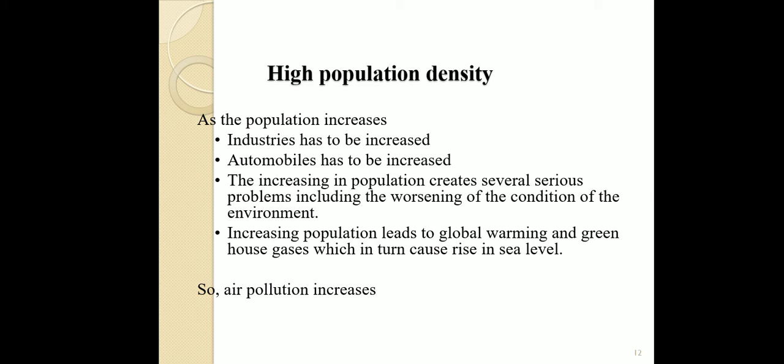Okay, so air pollution increases. Then we go to the picture of the people. You have to see how tightly the people are crowded together.